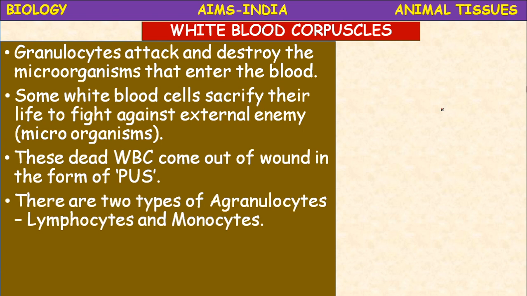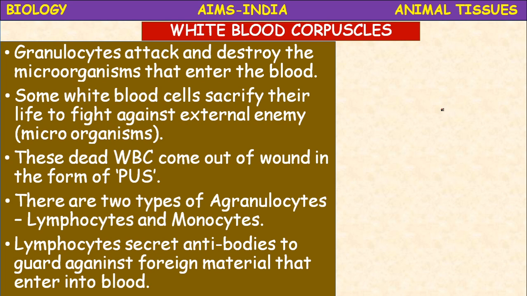There are 2 types of agranulocytes, lymphocytes and monocytes. Lymphocytes secrete antibodies to guard against the foreign materials that enter into blood.